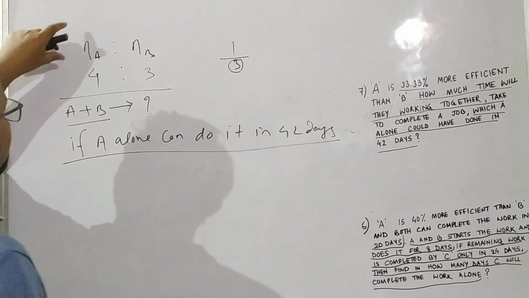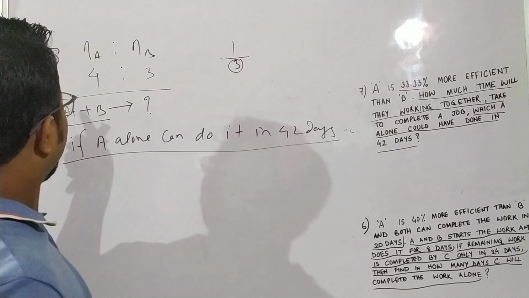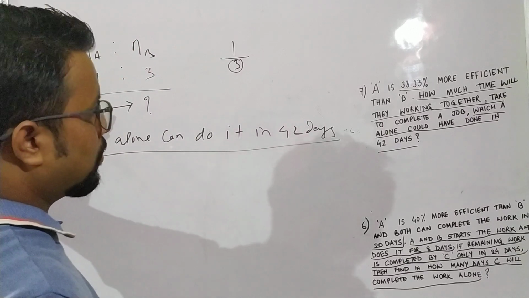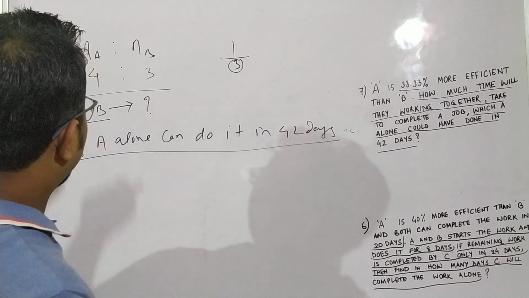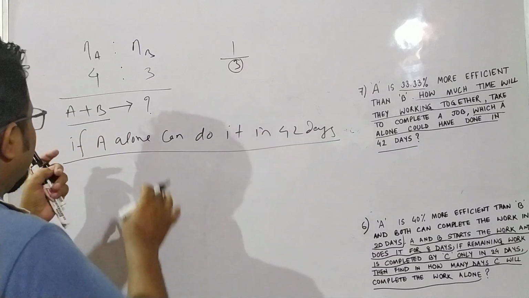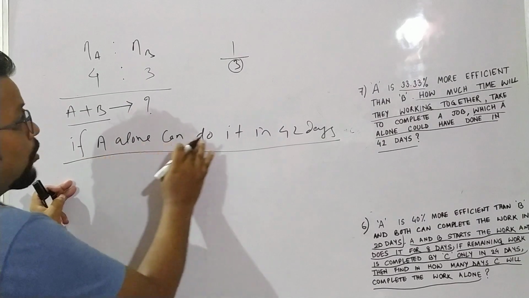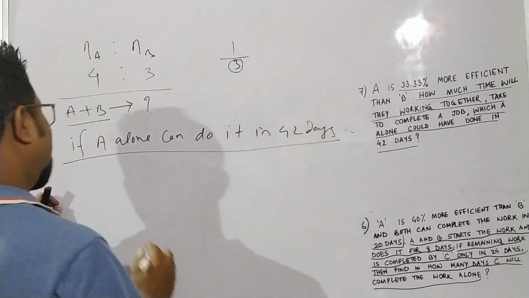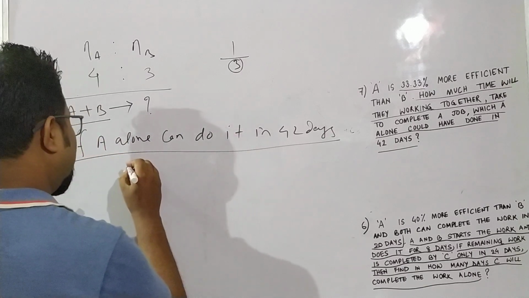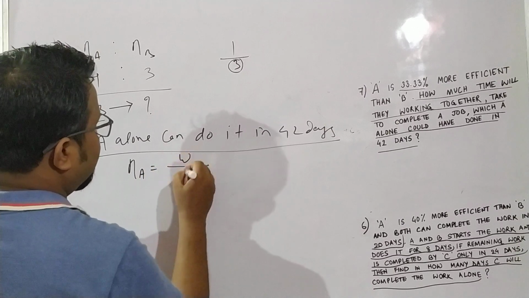We have calculated the efficiency of A as 4 and the efficiency of B as 3. Now if A and B work together, in how many days can they complete the work if A alone can do it in 42 days? Efficiency of A is equal to work by time.